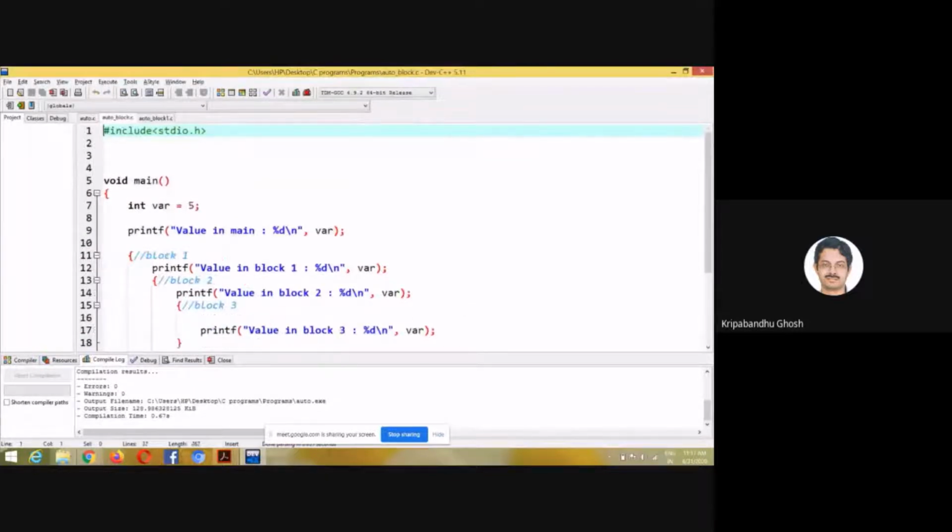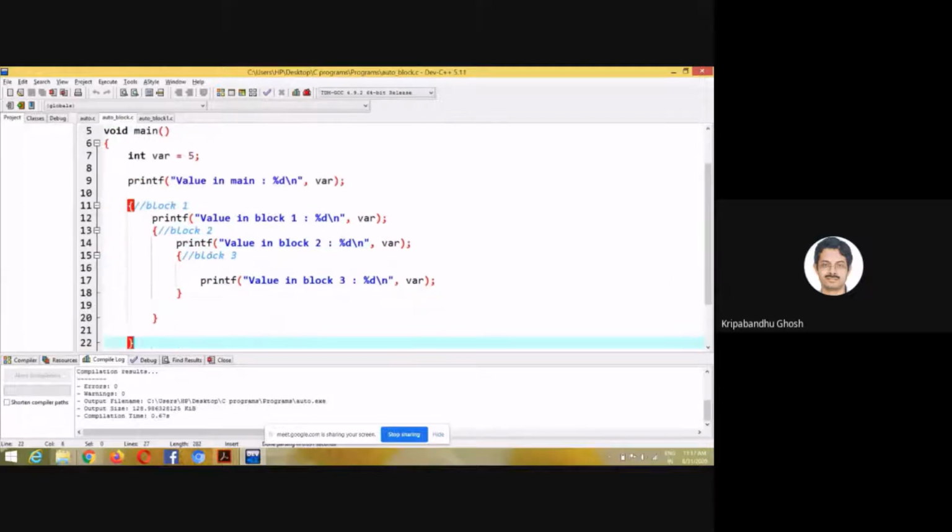So a block is something like this. A block is anything you put in curly brackets. This is the beginning of the curly bracket, this is the end of the curly bracket. This becomes a block. And an auto variable, or basically you can also call it a local variable, is defined and its scope is restricted to a block only.